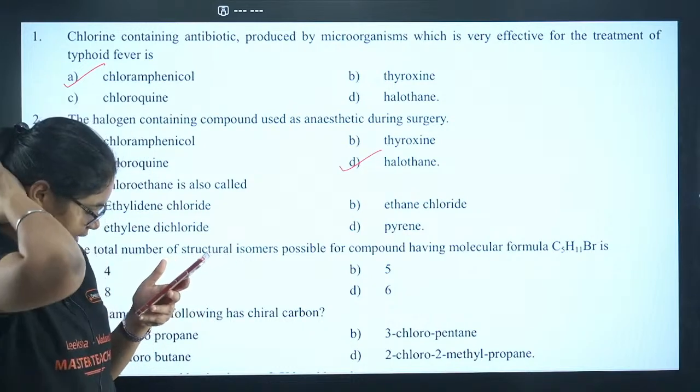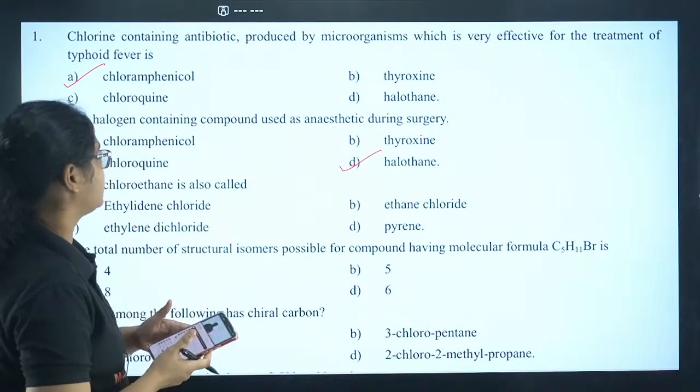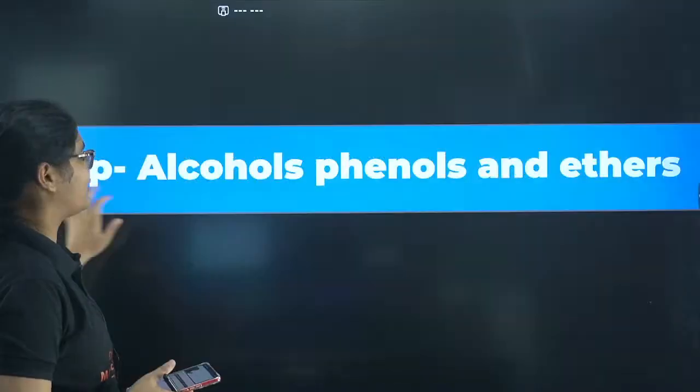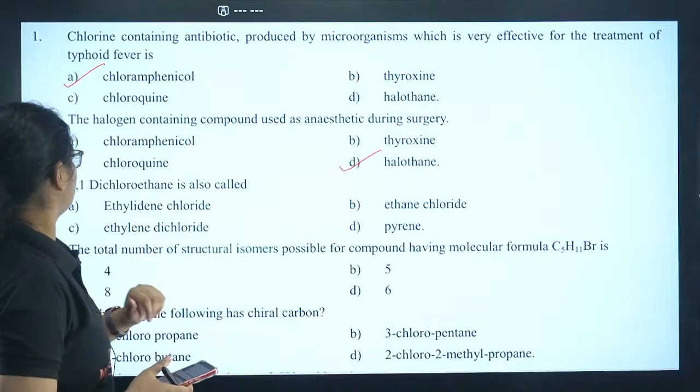Okay. Nishant, yes, Nishant is correct. Prakriti, not chloroquine. It is halothane. Okay, next question.